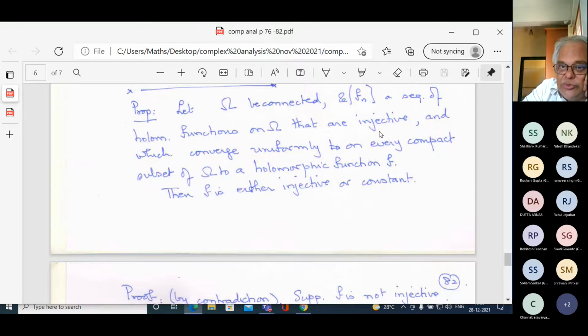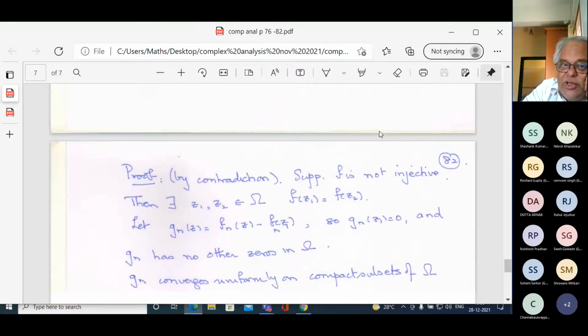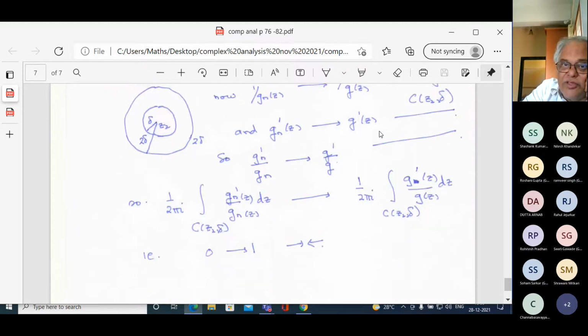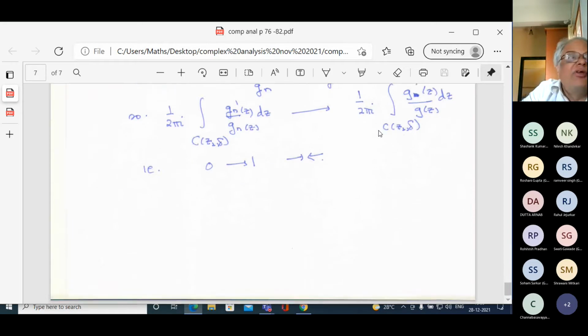They're the two extremes it can have, and this was a consequence of the argument principle.